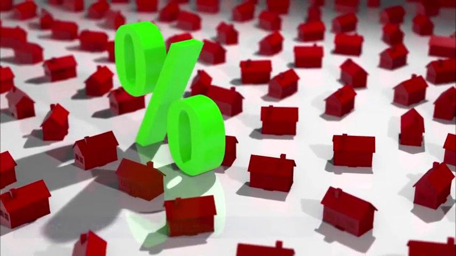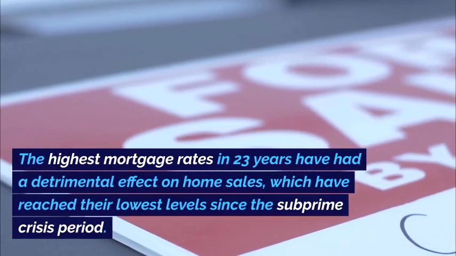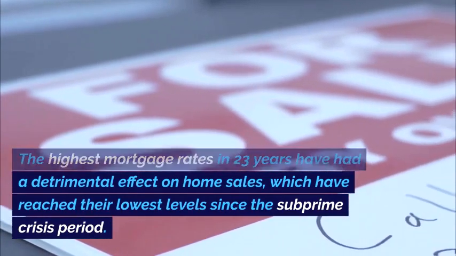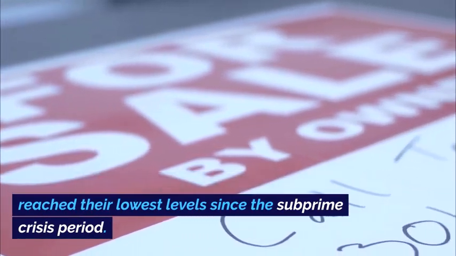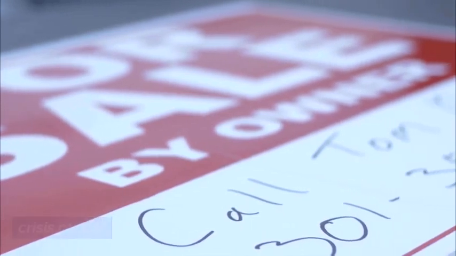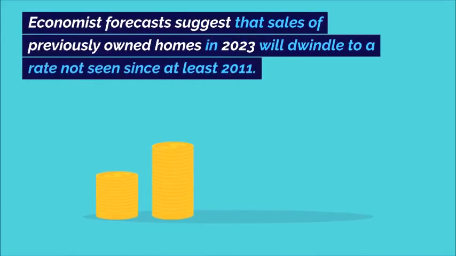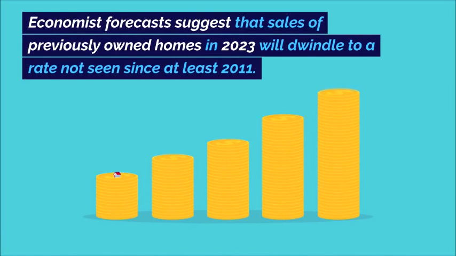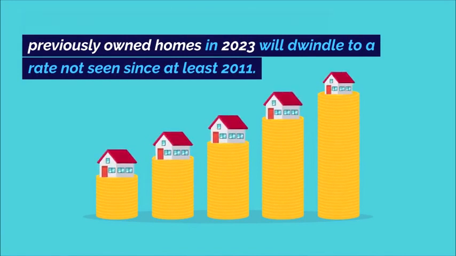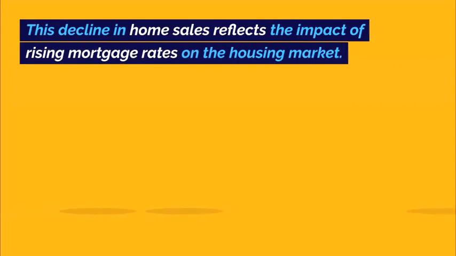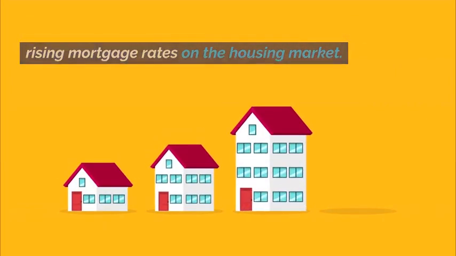Impact of mortgage rates on home sales. The highest mortgage rates in 23 years have had a detrimental effect on home sales, which have reached their lowest levels since the subprime crisis period. Economist forecasts suggest that sales of previously owned homes in 2023 will dwindle to a rate not seen since at least 2011. This decline in home sales reflects the impact of rising mortgage rates on the housing market.